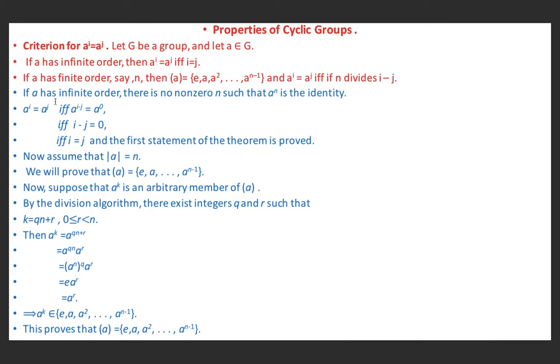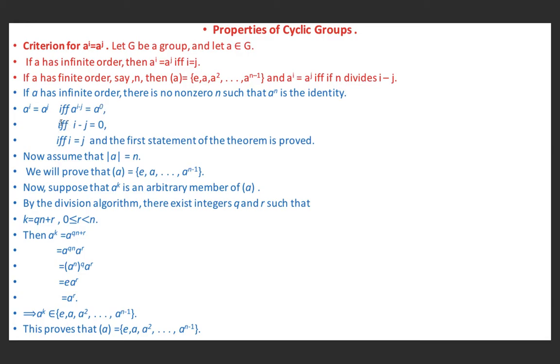this is possible if and only if a^(i-j) is equal to a^0, post multiplying both sides by a^(-j). On the left hand side, we get a^i into a^(-j), which is a^(i-j). On the right hand side, a^j into a^(-j) is a^0.